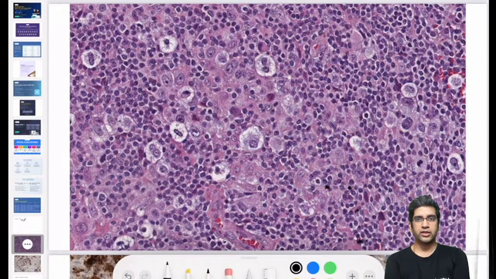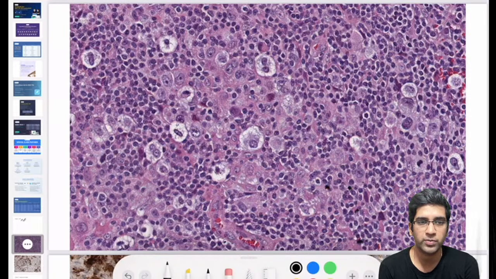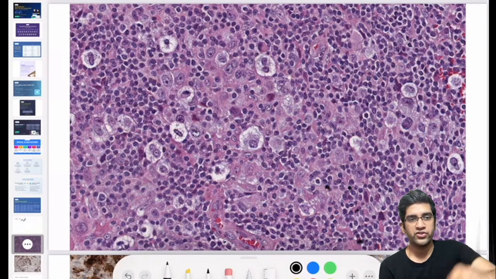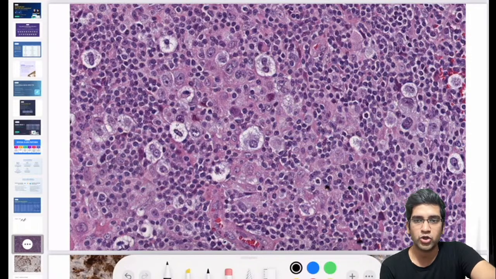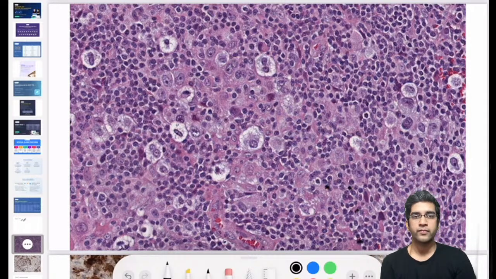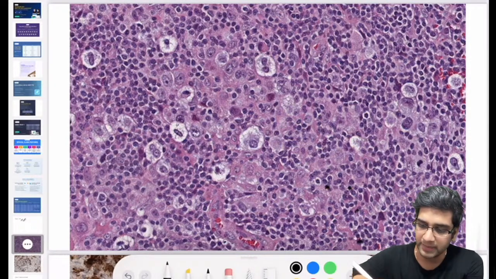There are a few comments I want you to make. Do you think it's a neoplastic lesion or a non-neoplastic lesion? That's the first question. Is it a neoplastic lesion or a non-neoplastic lesion? Okay, if it's a neoplastic lesion, I'll circle some things. Tell me what these cells are. We'll go from the normal to the abnormal.